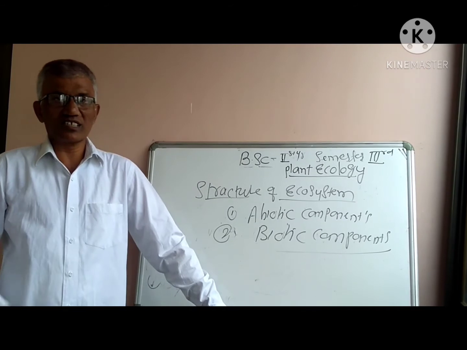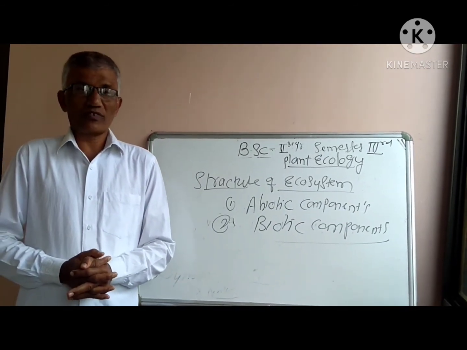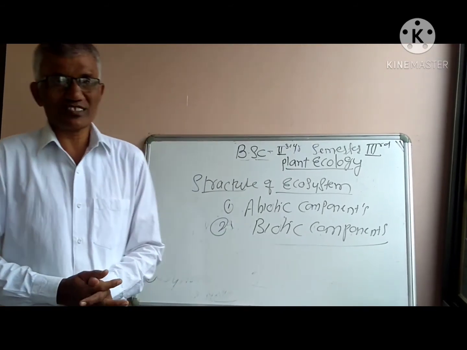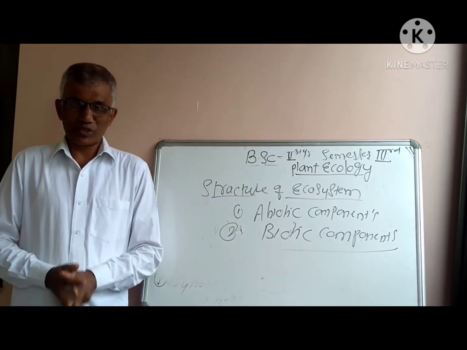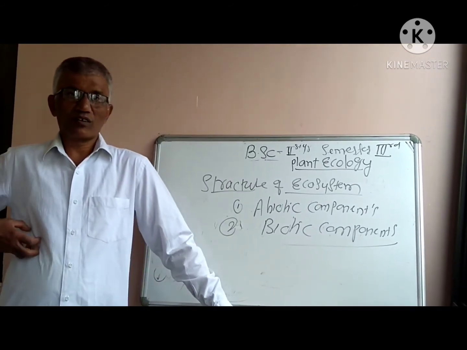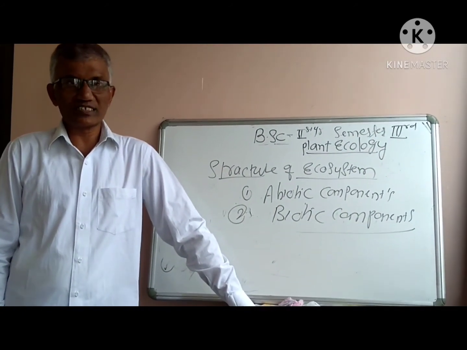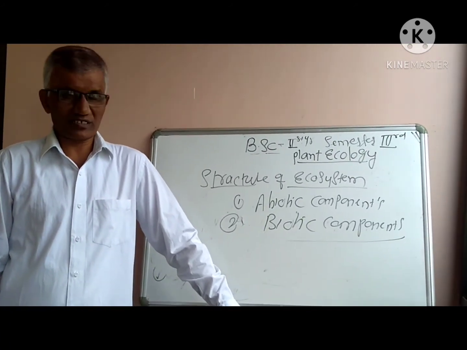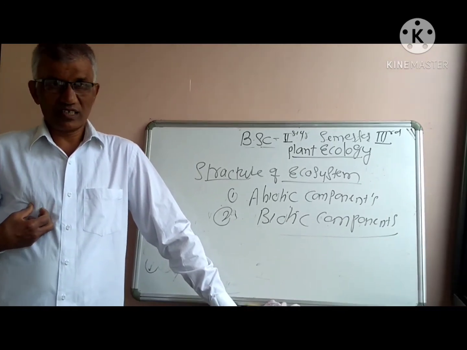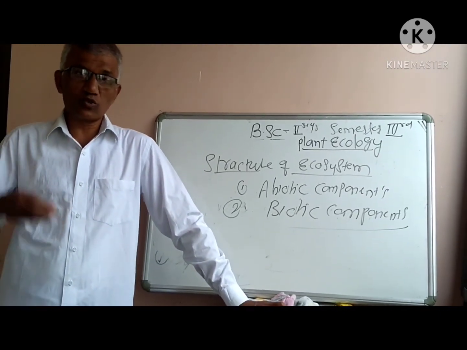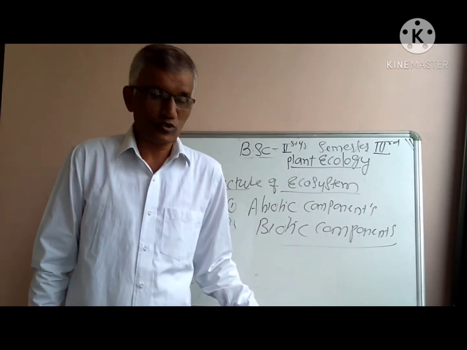So while explaining these primary producers or autotrophs, for example, you have to consider a pond ecosystem. In a pond ecosystem, at the base of every pond ecosystem, the small plants act as producers. They produce food material in the form of carbohydrates and proteins by using physical components, that is light, temperature, water and carbon dioxide. The producers act as autotrophs. Autotrophs means those organisms which produce their own food.